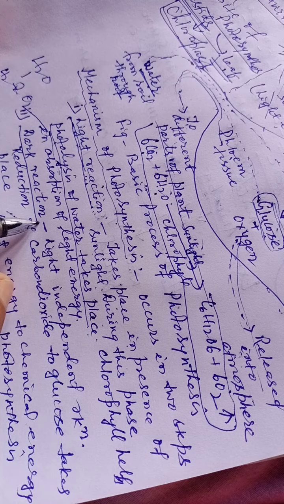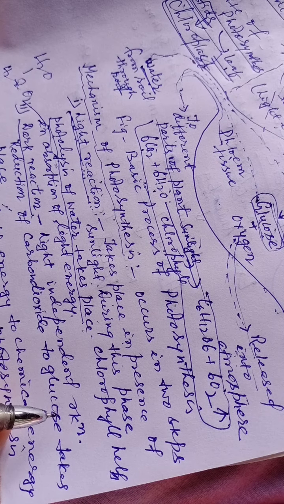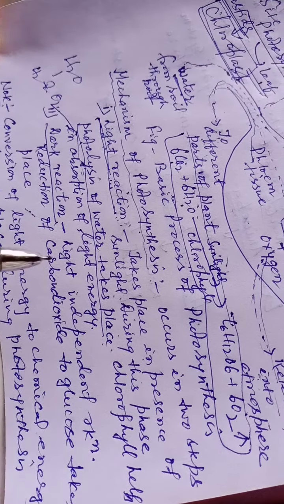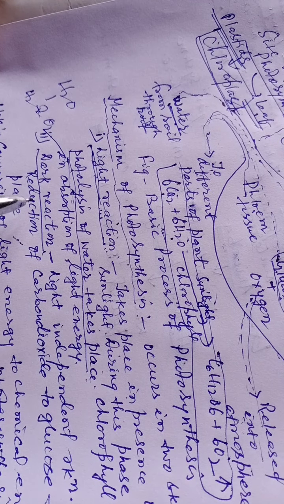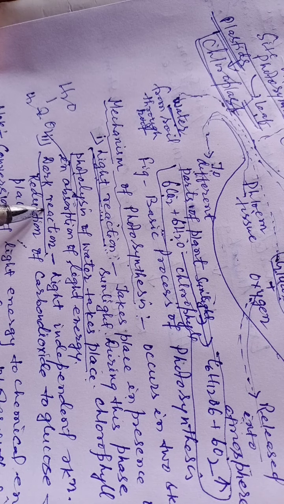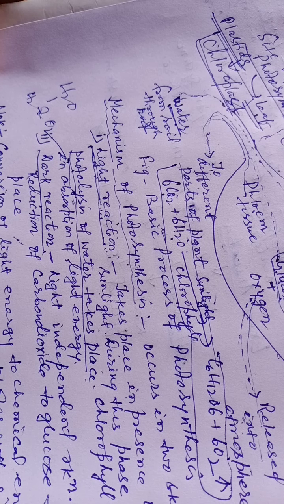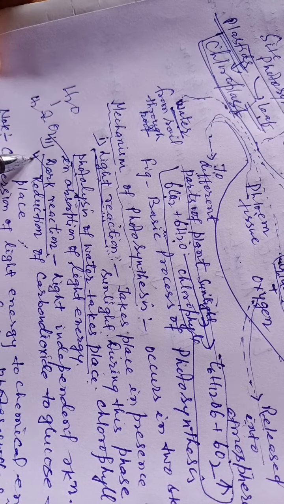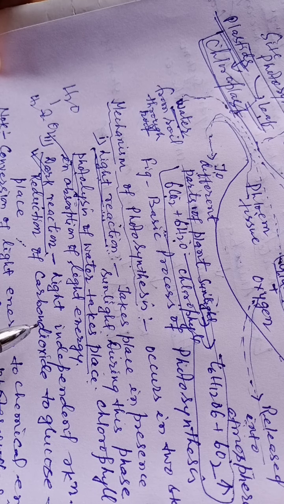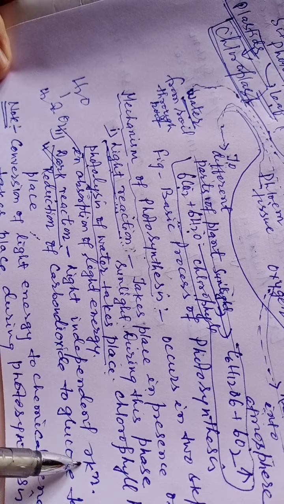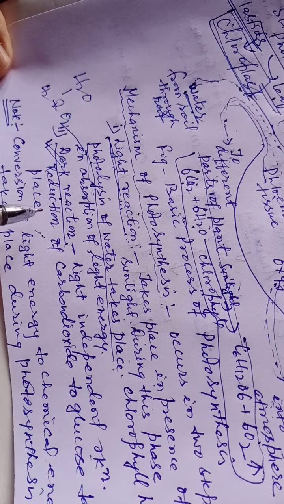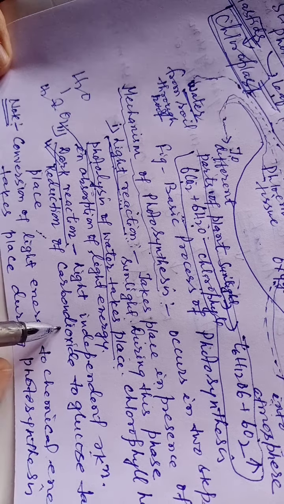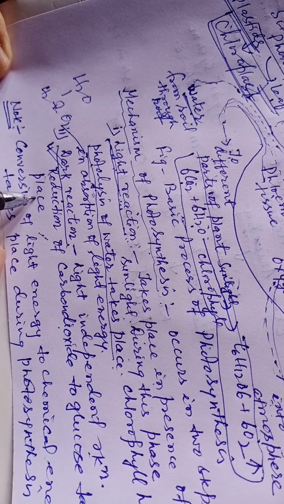Then dark reaction. Dark reaction means it takes place in the absence of sunlight. It doesn't mean that the process of dark reaction always requires darkness, that is absence of sunlight. No, it may take place in the absence of sunlight. So it is the light independent reaction, and the main point is the reduction of carbon dioxide to glucose.